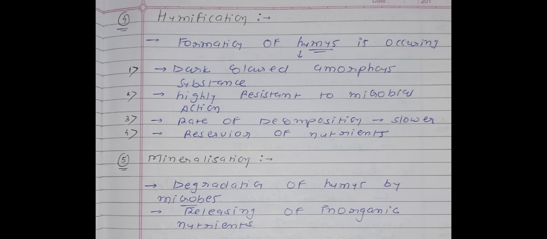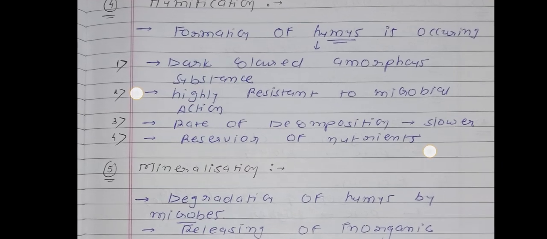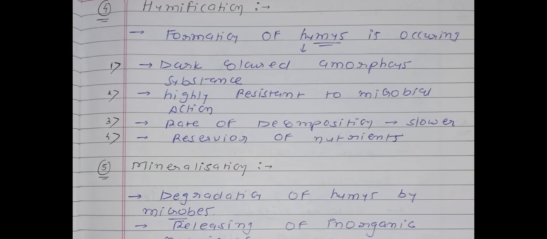Fourth definition is about humification. Okay, now see, in humification, formation of humus takes place. So now we have a new word which is known as humus. So what are the basic characteristics of humus?